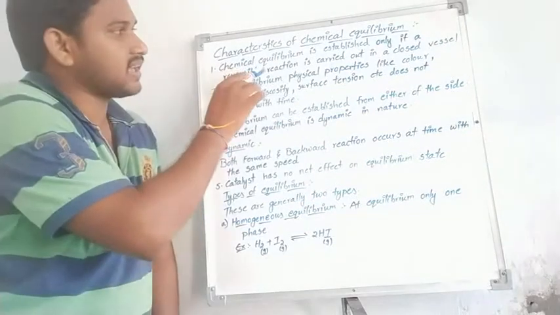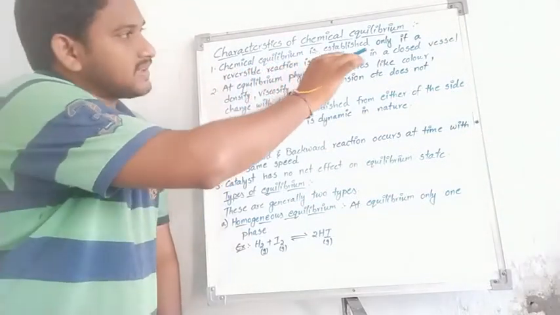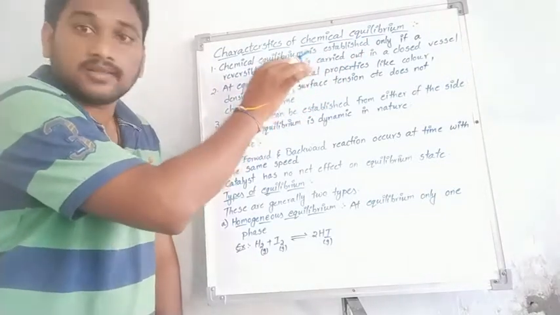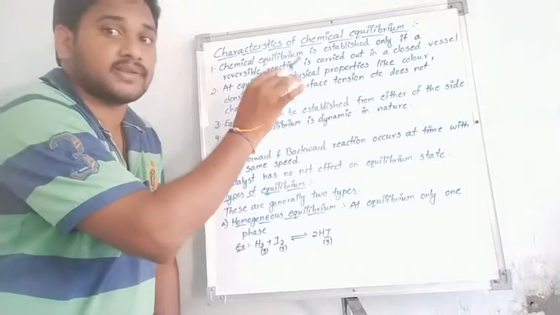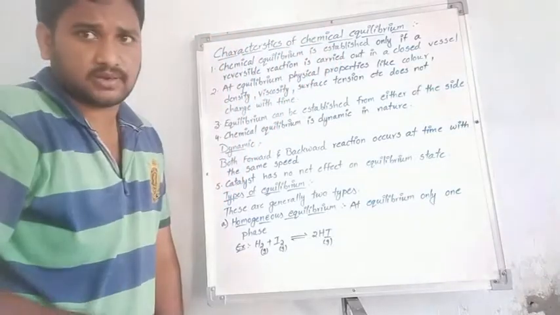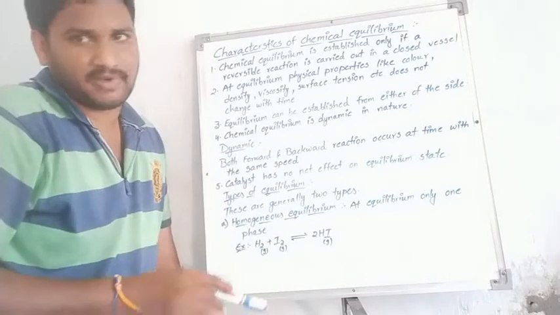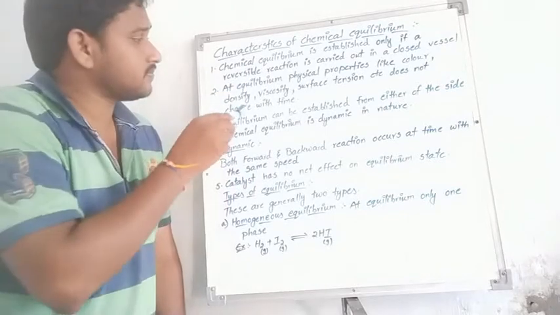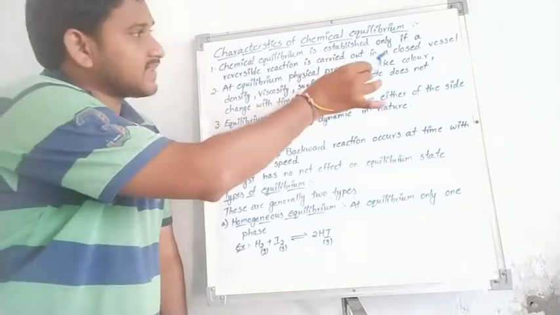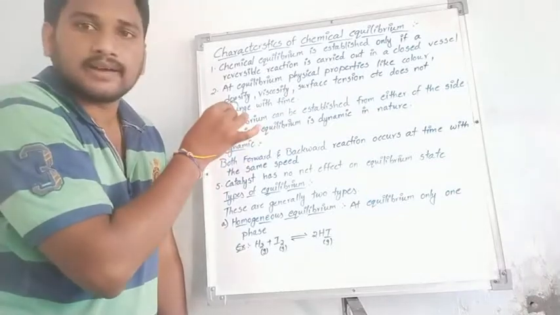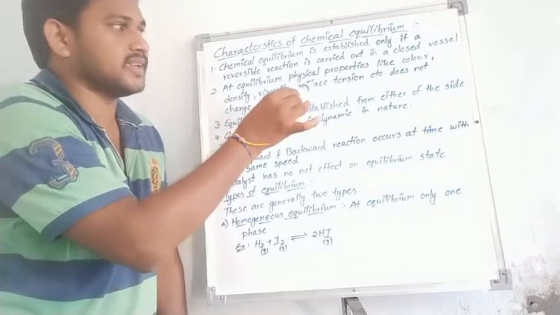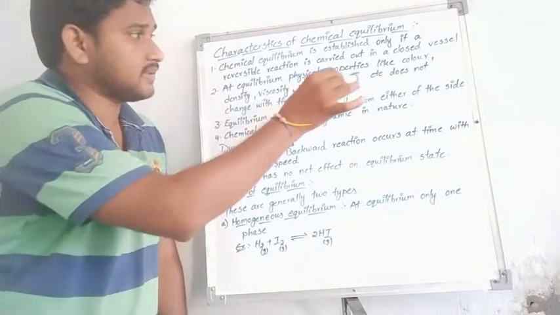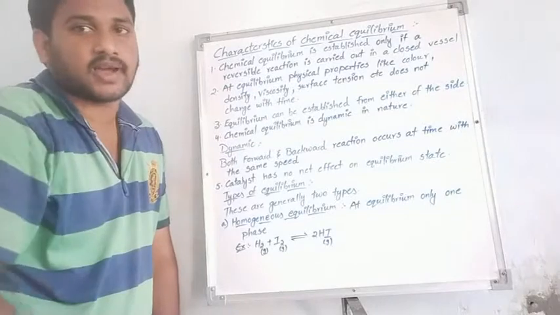Okay, I repeat once again: chemical equilibrium is established only in reversible reactions, and the reversible reactions must be in a closed vessel, not taken in an open vessel. Mind that point. Next, at equilibrium, physical properties like color, density, viscosity, surface tension and the like do not change with time.